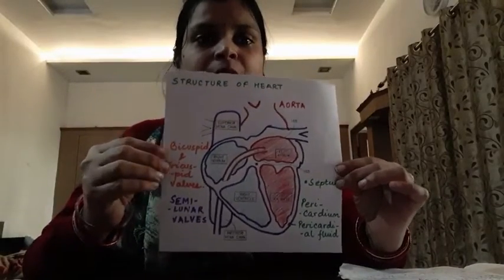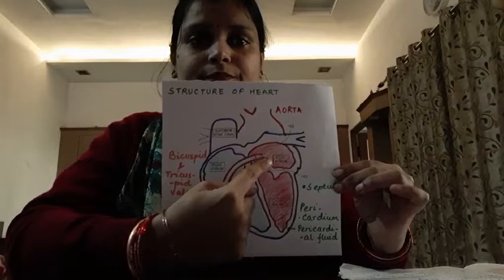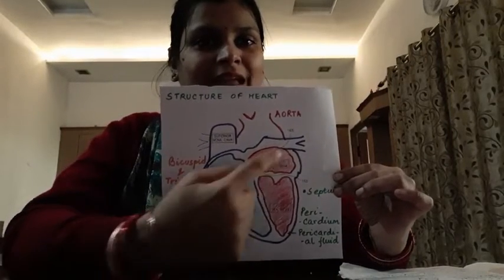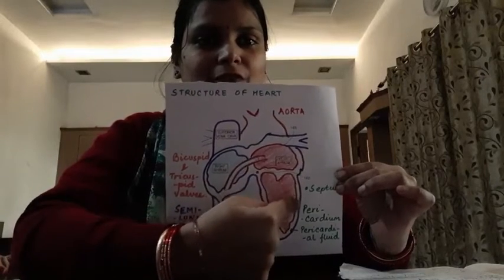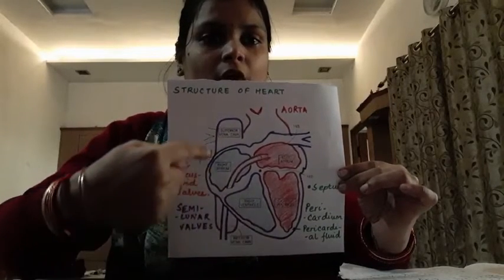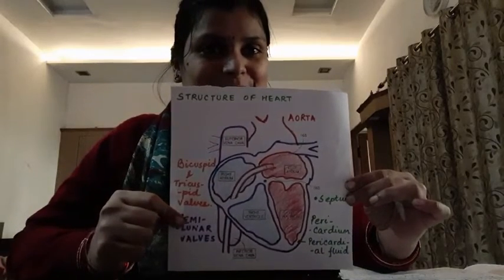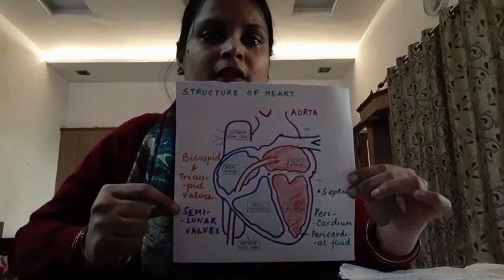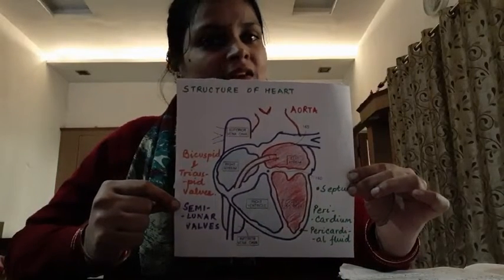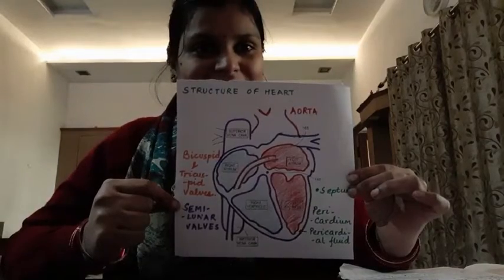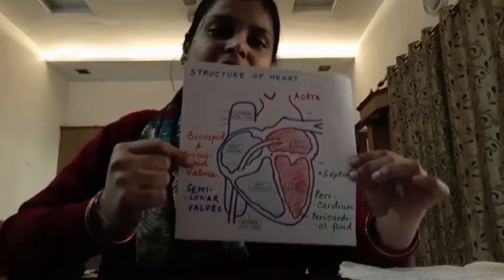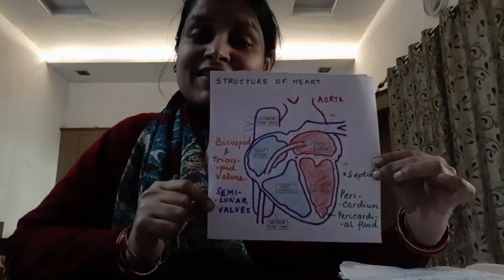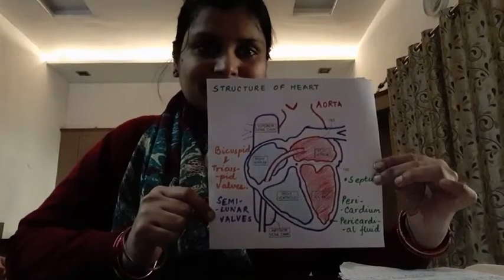As you can see, the human heart has 4 chambers, and it is surrounded by a covering called the pericardium. This pericardium covering has a certain fluid known as pericardial fluid, which protects the heart. Now, as you can see, our heart is a 4-chambered heart. This is a distinct feature of the human heart.